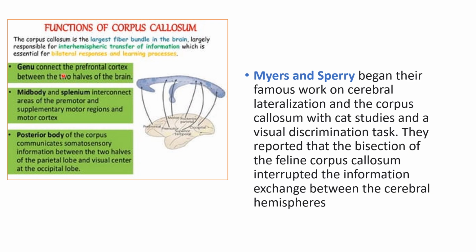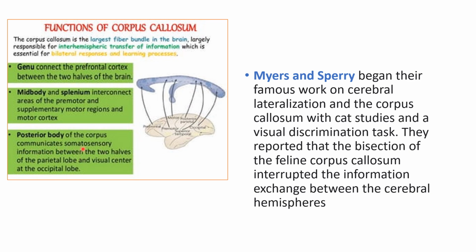The genu connects the prefrontal cortex between the two halves of the brain. We have seen the parts of the corpus callosum. The mid body and splenium connect premotor and supplementary motor regions and the motor cortex, so they are important for motor pathways.